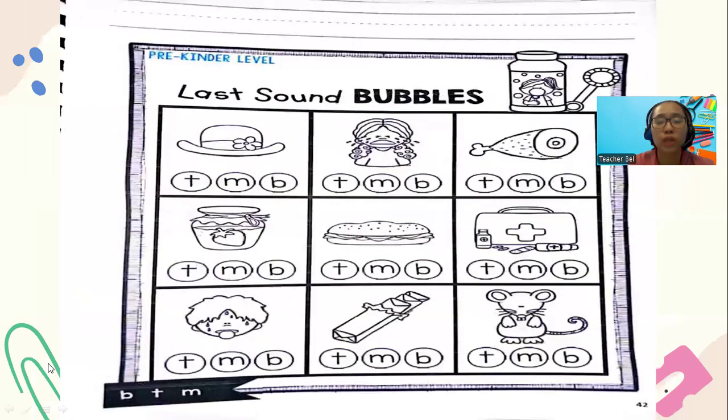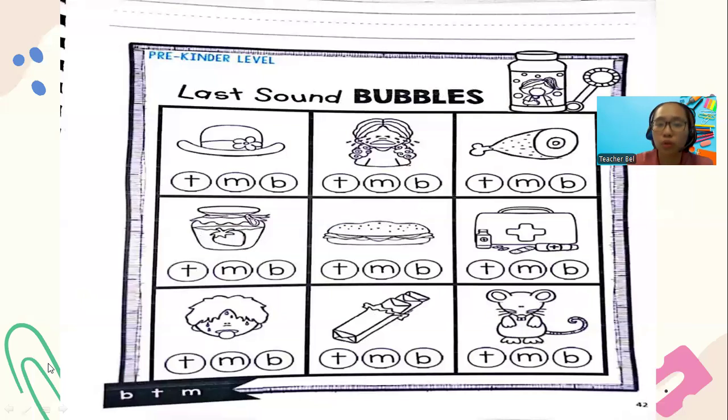I'll be moving on to the next one, and that is to find the bubble, the right letter for your words here, your pictures. I wasn't able to put a dabber for your envelope, but maybe you can also use your crayon to color your bubbles. For the next worksheets, you will get to use your dabbers already, okay? Your dabbers are still here in school, Rufa. So let's go and dab for our letters.